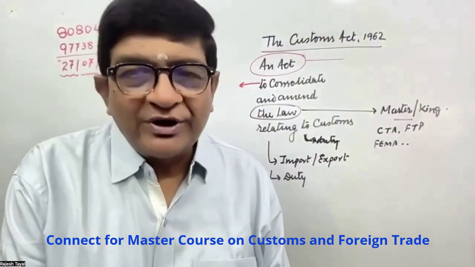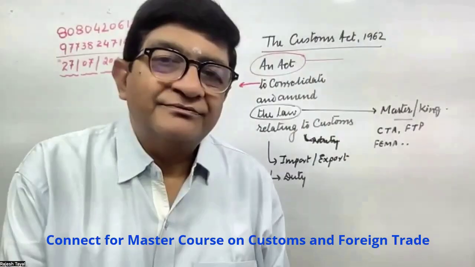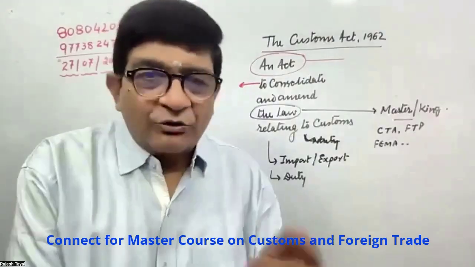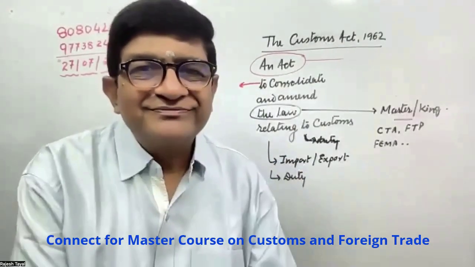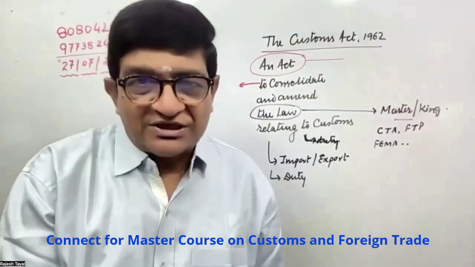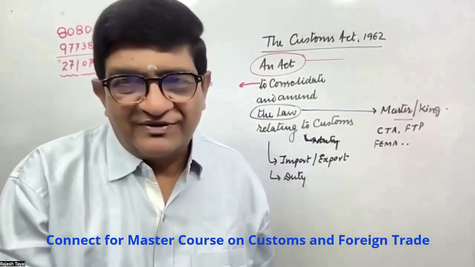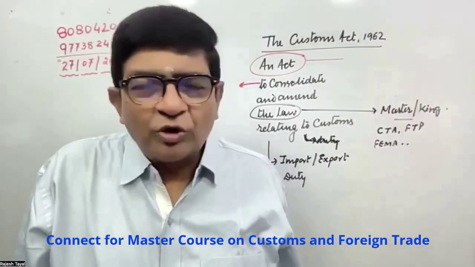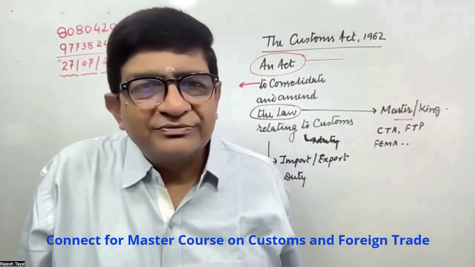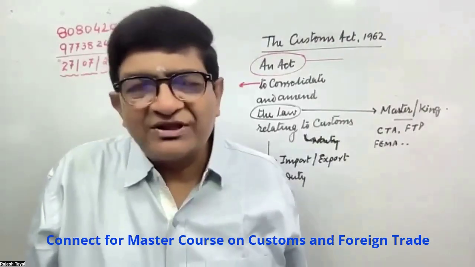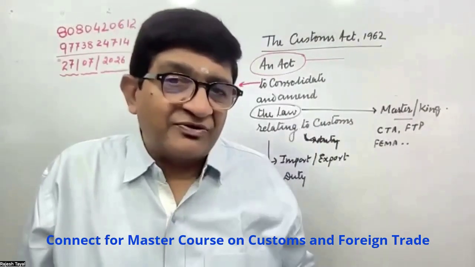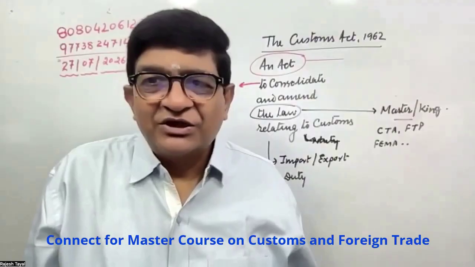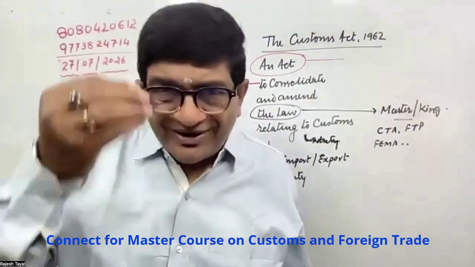What can come in, what cannot come in, who will regulate that? Customs. If something is prohibited in the foreign trade policy, will that also be prohibited under the Customs Act? The customs authority should regulate that, isn't it? Say, for example, under the NDPS, some drugs are being imported. What is the role of customs authorities? Catch hold, confiscate, arrest, everything will follow. Actually, the provisions are from the NDPS, but authorization is given to customs. So in relation to import and export, so many things are there.